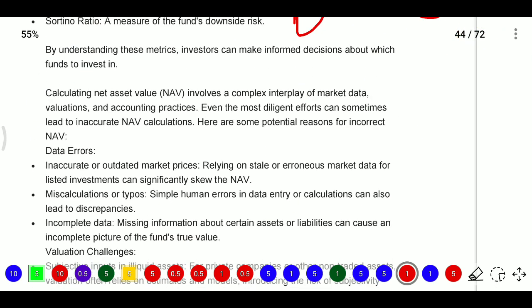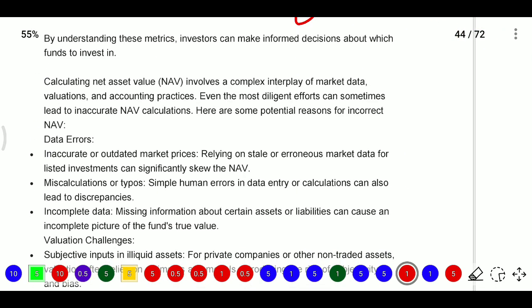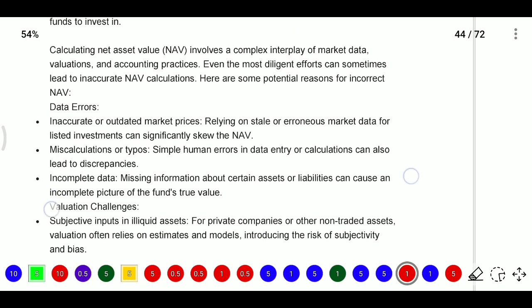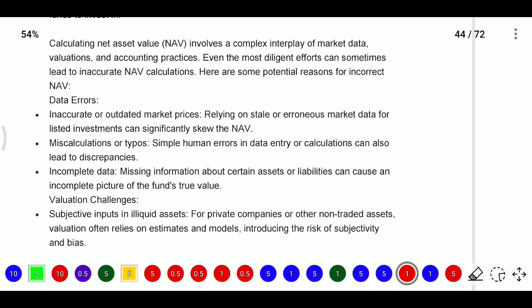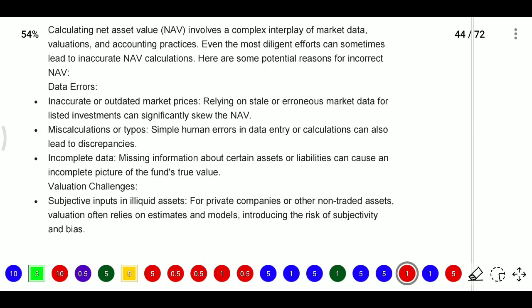Next, calculating NAV involves a complex interplay of market data and accounting processes. Here are some potential reasons for incorrect NAV. So why does the NAV become incorrect? We have seen negative NAV, the reasons for negative NAV, and come across some strategies.